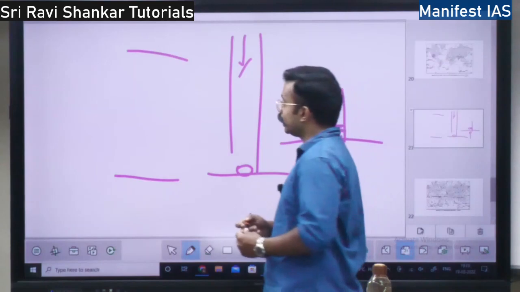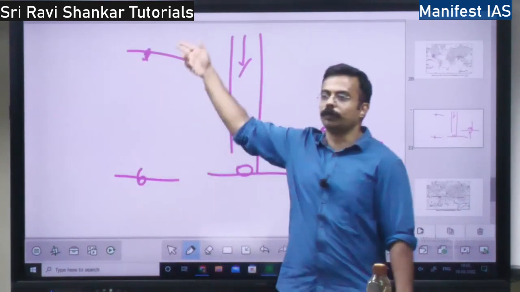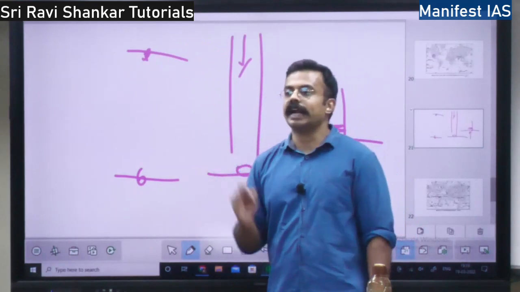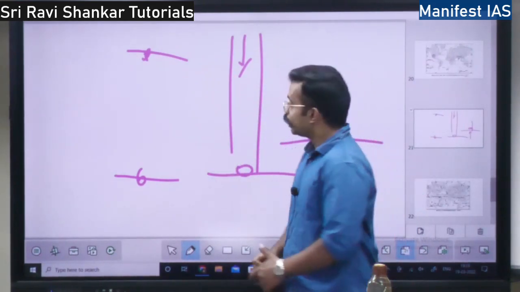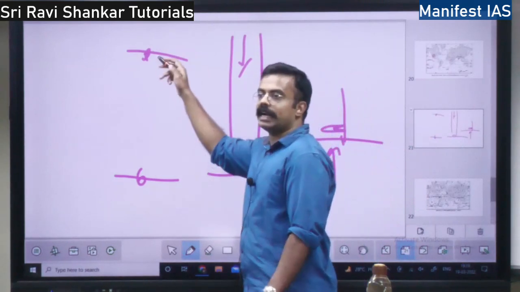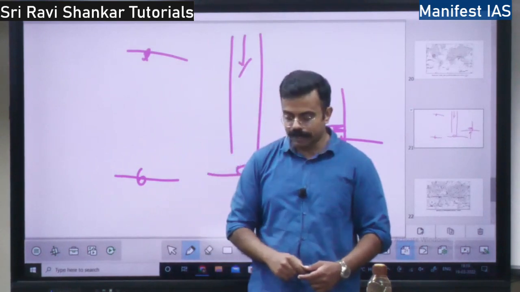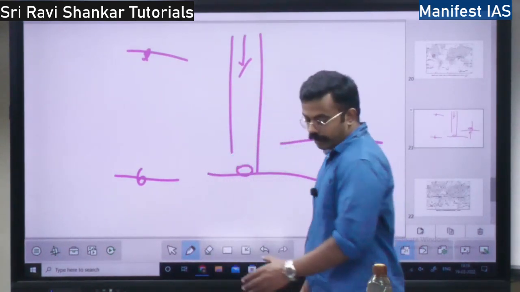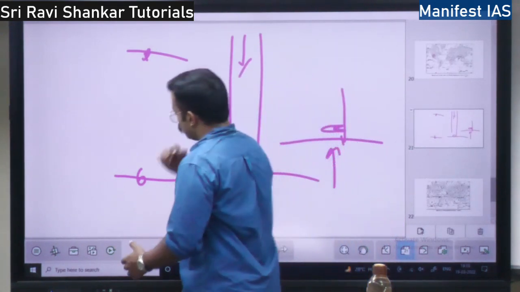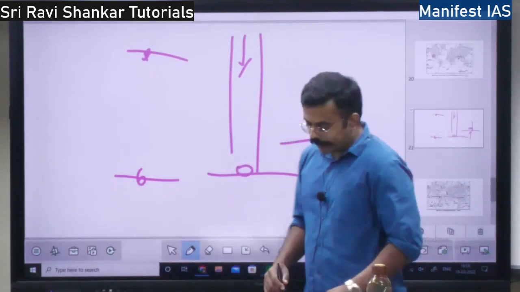See what the pressure is here and here. The difference between two pressures is called the pressure gradient force, right? This vertical pressure gradient force is larger than the horizontal pressure gradient force.